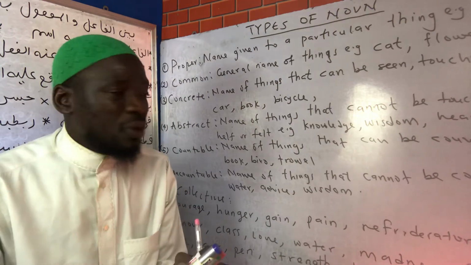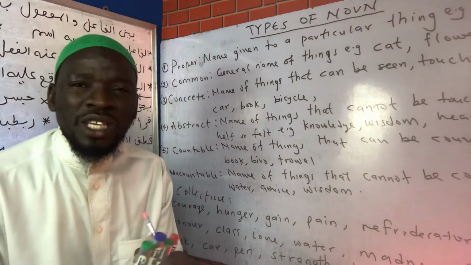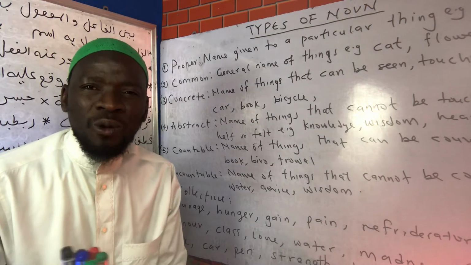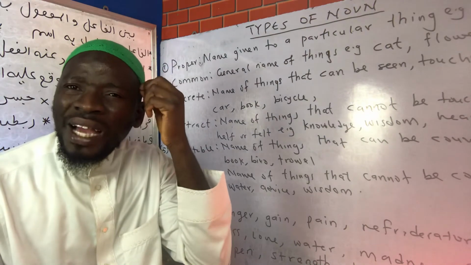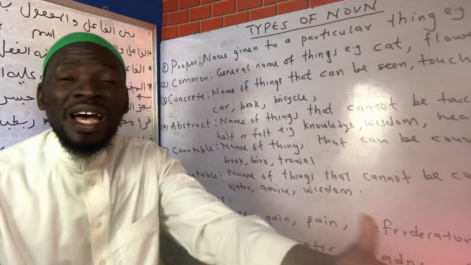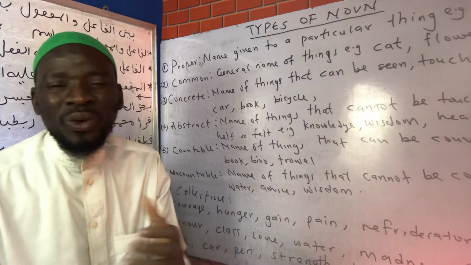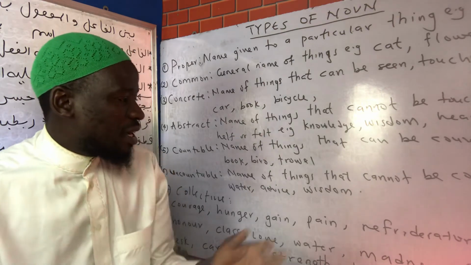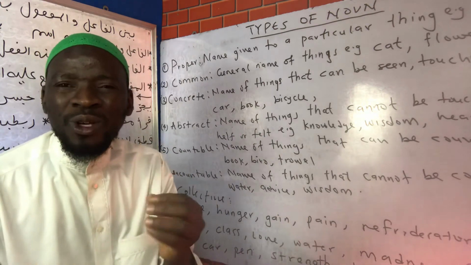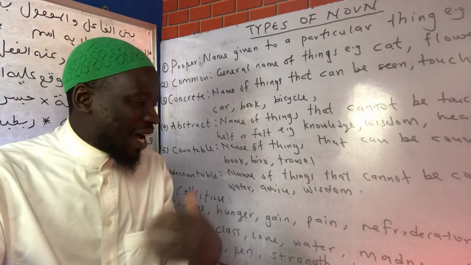Why is the other one uncountable? Something that we cannot count, like the hair on our heads. Like the sand on the earth, we cannot count. Like water, you cannot count water. You cannot count wisdom. You cannot count knowledge and the likes.